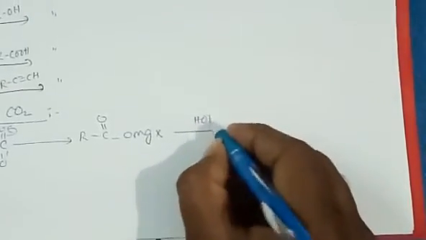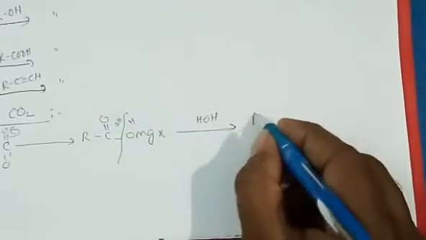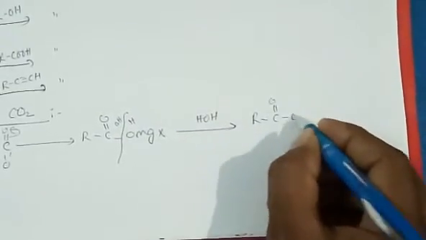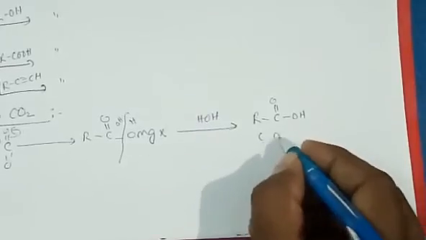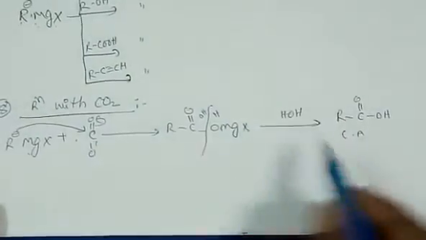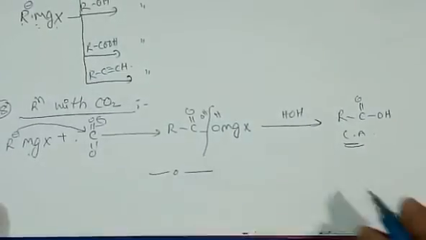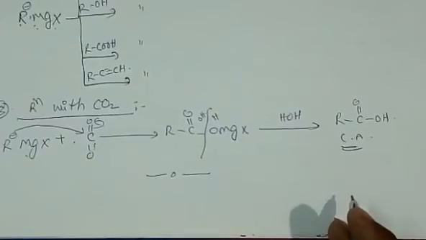During hydrolysis, OH is formed, so carboxylic acid is formed. Grignard reagent reacts with carbon dioxide to form carboxylic acid. So these are the applications of Grignard reagent. Thank you.